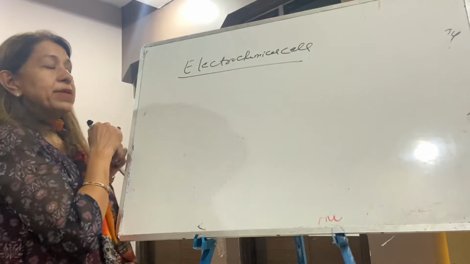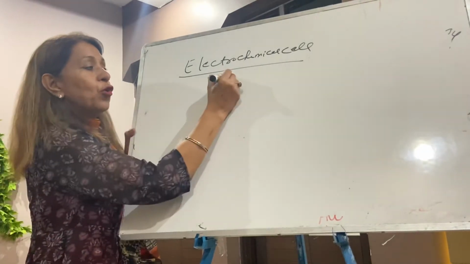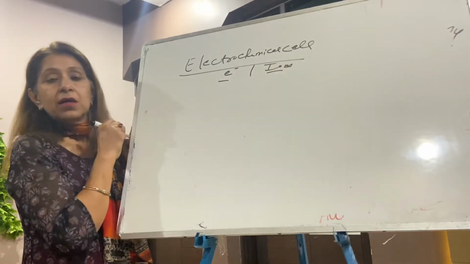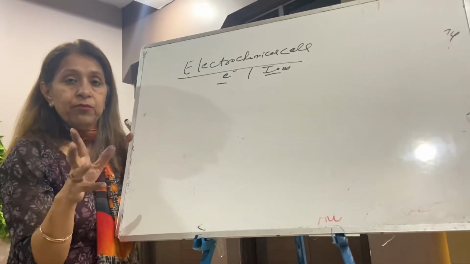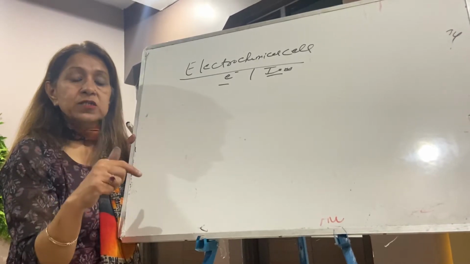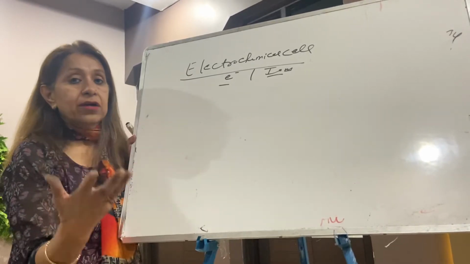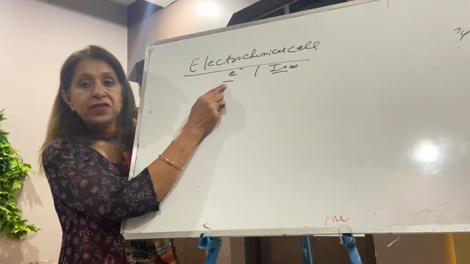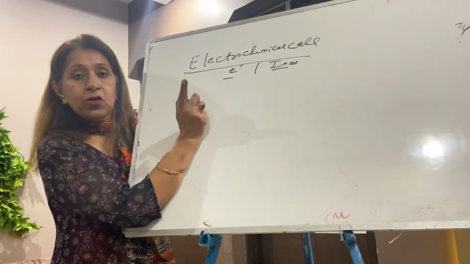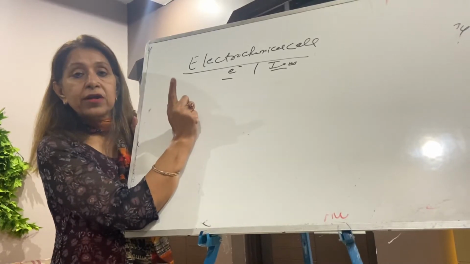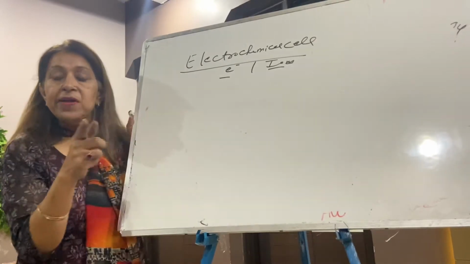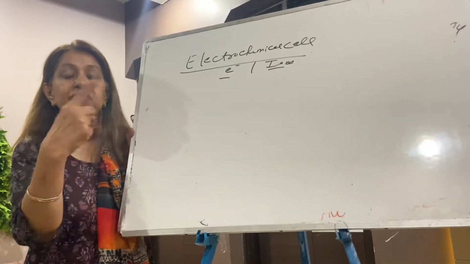So in an electrochemical cell there is a flow of electrons and ions. We have discussed both flows. Electron flow is electronic conductance, ion flow is electrolytic conductance. And what were the differences? During electronic conductance, nothing decomposes, and electronic conductance always decreases with increase of temperature.